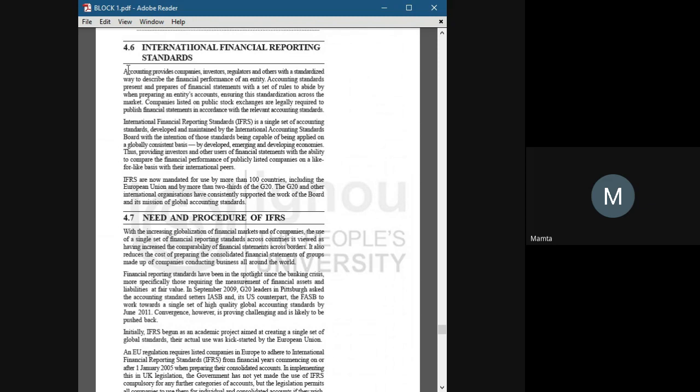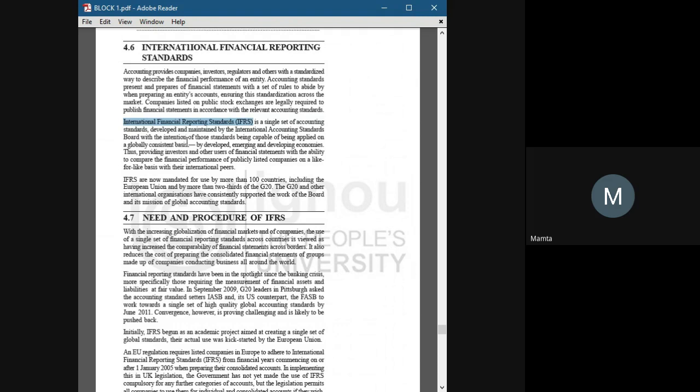Accounting standards present a set of rules to abide by when preparing an entity's accounts, ensuring standardization across the market. IFRS is a single set of accounting standards developed and maintained by the International Accounting Standards Board, with the intention of those standards being capable of being applied on a globally consistent basis.